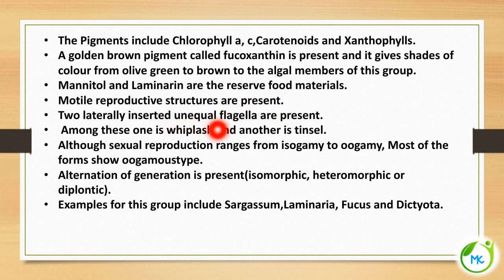Motile reproductive structures are present, with two laterally inserted unequal flagella. In the previous part I showed you the different kinds of flagella, whiplash and tinsel. Whiplash is a smooth flagellum, while the tinsel flagellum has tiny hair-like structures. Sexual reproduction may range from isogamy to oogamy, but most of the forms have the oogamous type of sexual reproduction. Alternation of generation is seen, that is, a diplontic life cycle, alternating between gametophytic and sporophytic generations.